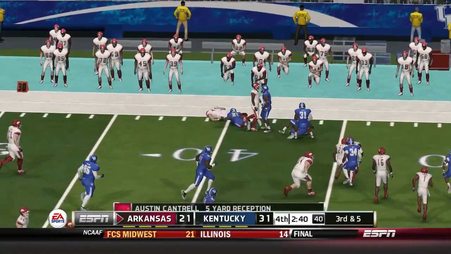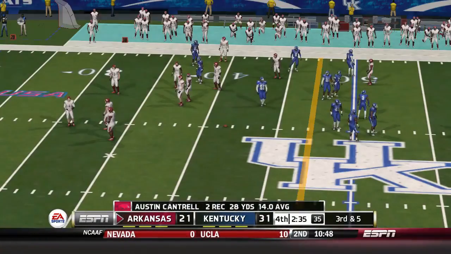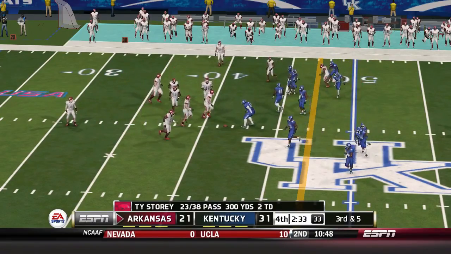Quick throw, and down he goes at about the 41. Number 6 with the tackle, the 41-yard line. That'll make it 3rd and 5.